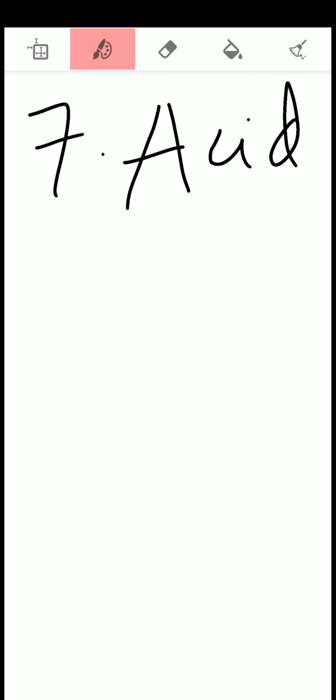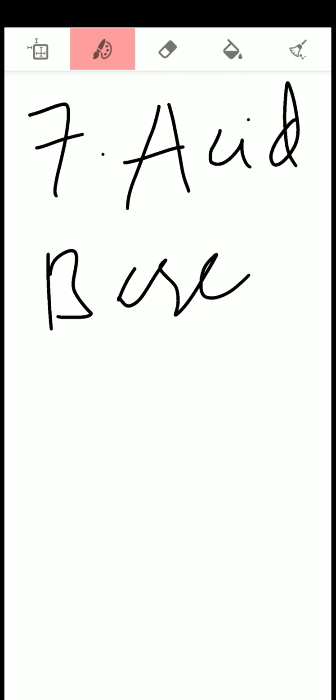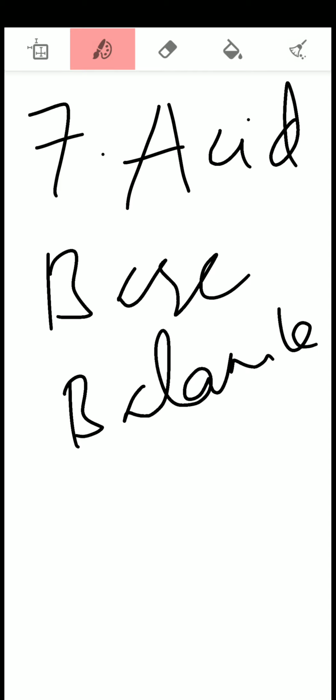Then the seventh one, another very important function of the respiratory system, is to maintain the acid-base balance. A very important function. In maintaining acid-base balance, there is a very important thing you should know. See what happens during the process of metabolism, when metabolic reactions are occurring in the body. During metabolism, lots of carbon dioxide is generated.